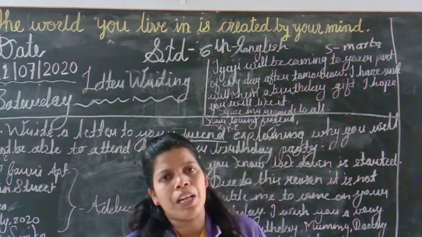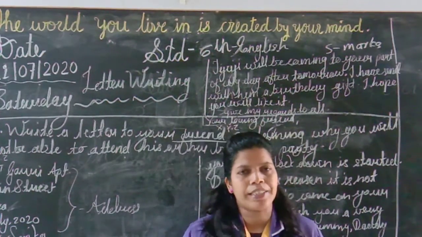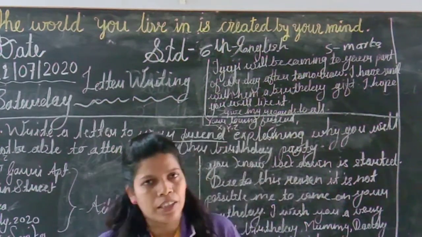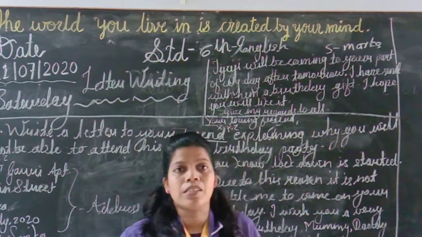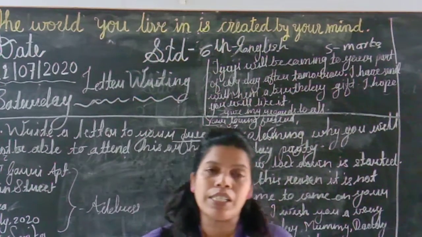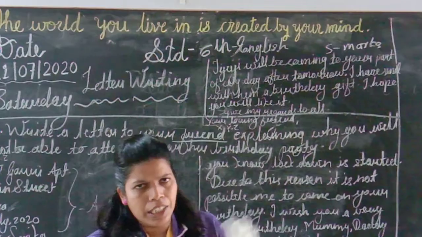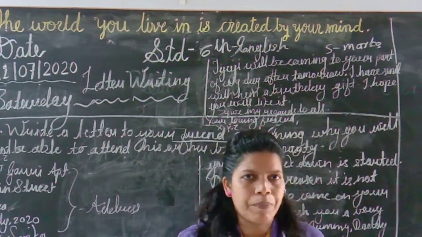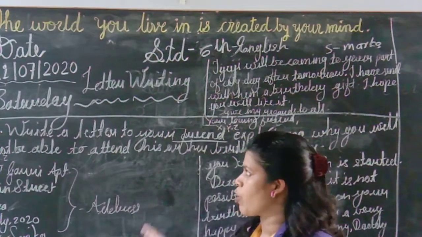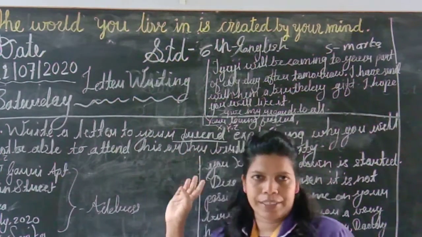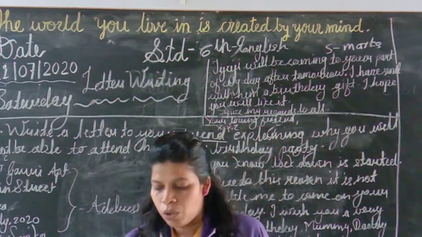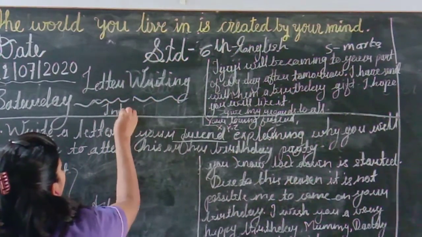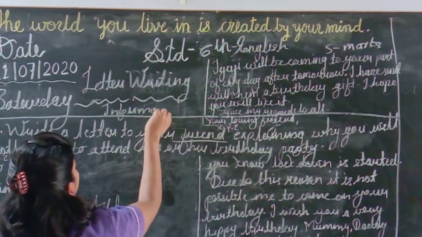Now in an informal letter, to whom are you writing the letters? For example, you can write to your father, mother, sister, your friend, your cousins, your uncles. In this way you can write to anyone related to your family members. Those letters are called informal letters. So today we are going to learn what? Informal letter.